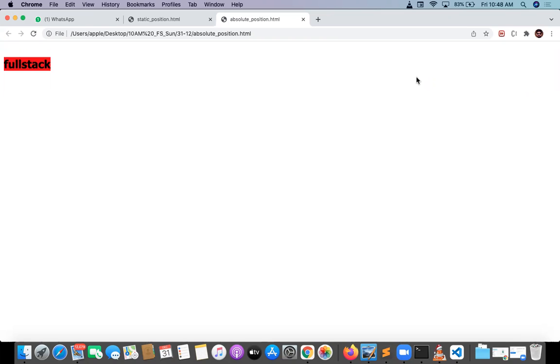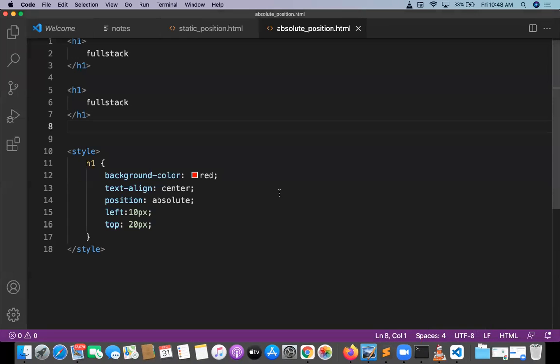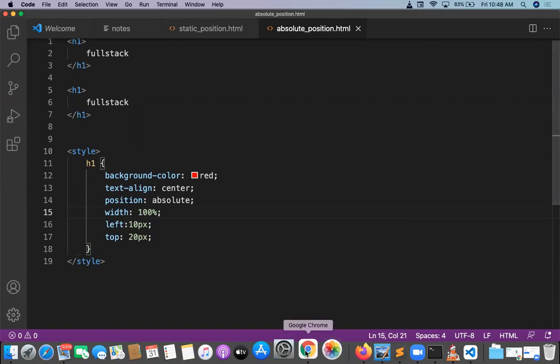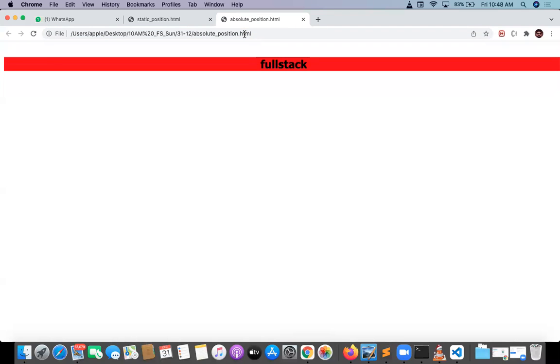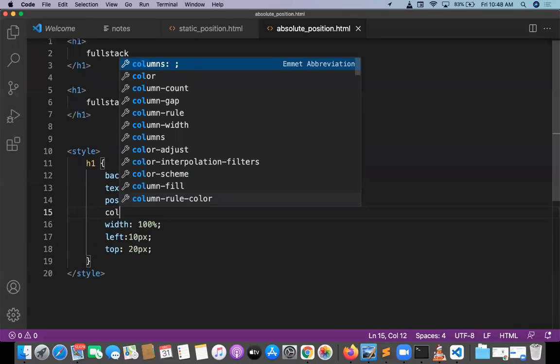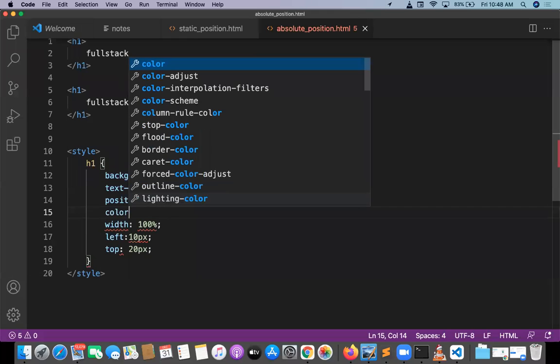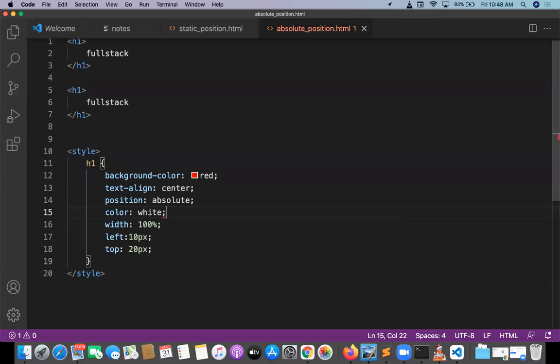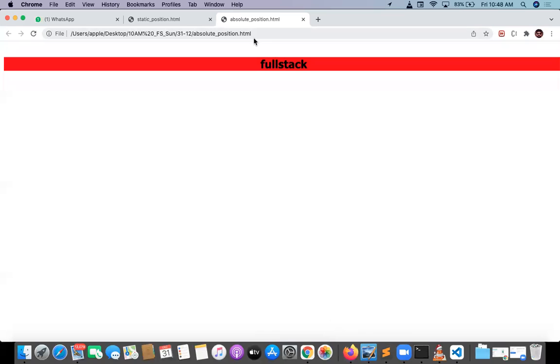So that is a problem with absolute position. Based on the requirement, you have to move the elements. First of all, the elements are not taking 100% width, so let me give width 100% to the 2 elements. Now let me go with the color. Color is going to be white. The text was not visible, right? So I'm taking color white, and now the text is visible. We have 2 elements now.